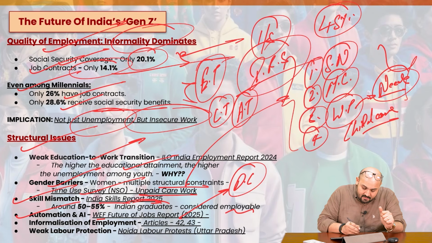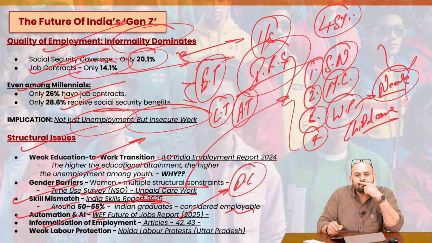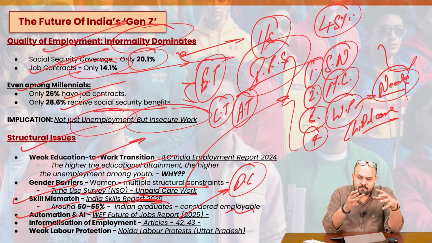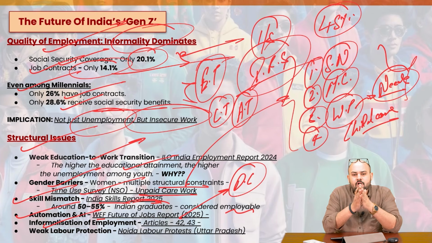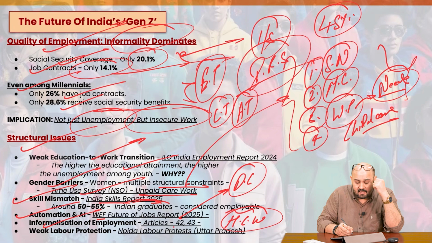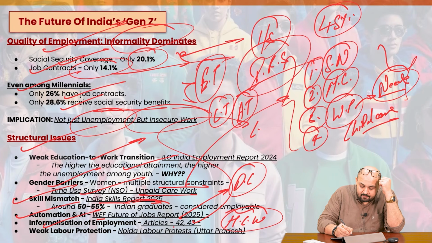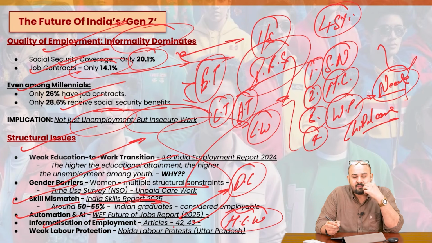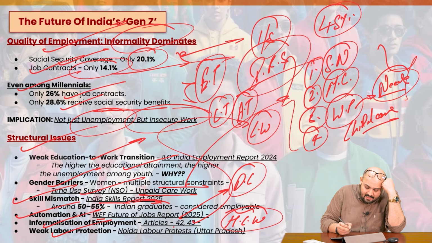Then we have the informalization of employment. Whatever employment opportunities we have are informal, not secure, low-paying jobs. We have, for example, Article 42, which talks about humane conditions of work, and Article 43, which talks about a living wage. What about that? These are the directives, part of the DPSPs, which are given to the state. Got it?